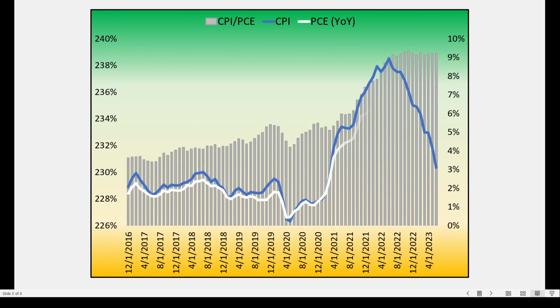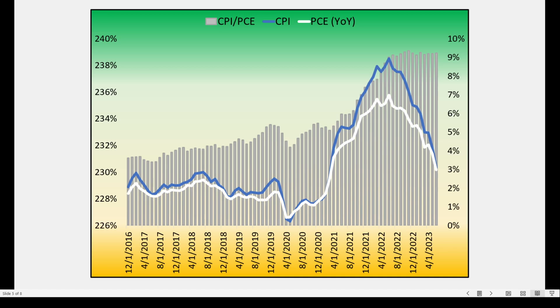Now we see here CPI is in blue, the PCE is in white. The difference between the CPI and PCE, well, there are several different nuances. One is that the CPI more accurately reflects the level of inflation that we experience as consumers. PCE also includes government programs, so when the spending on government programs goes up, the PCE will tend to go up.